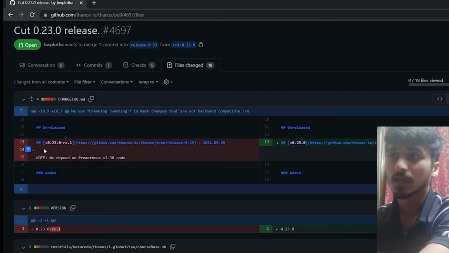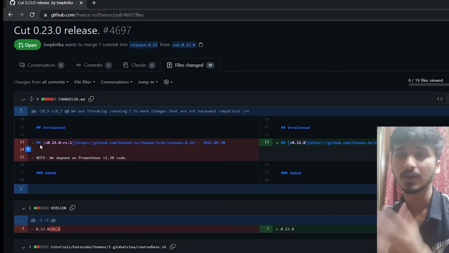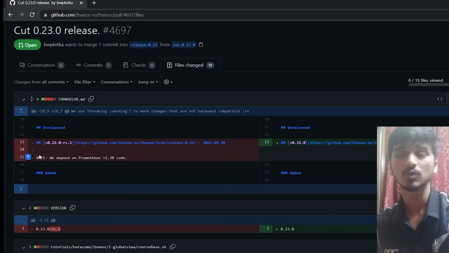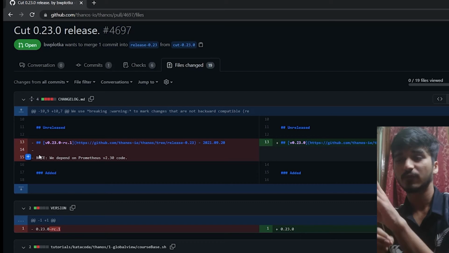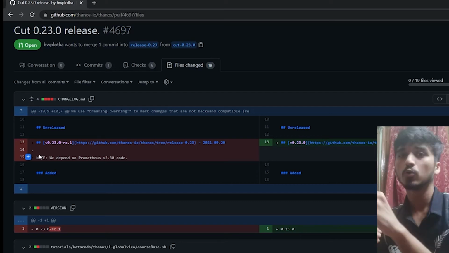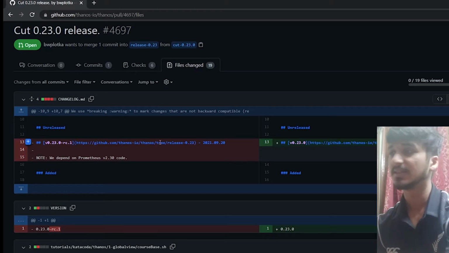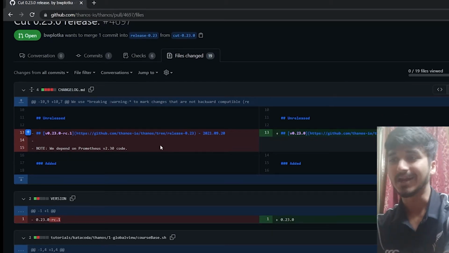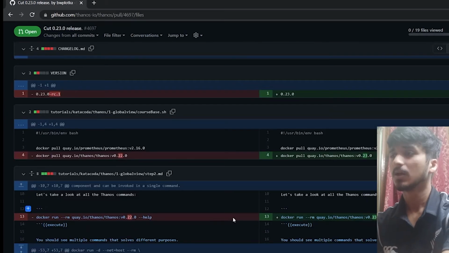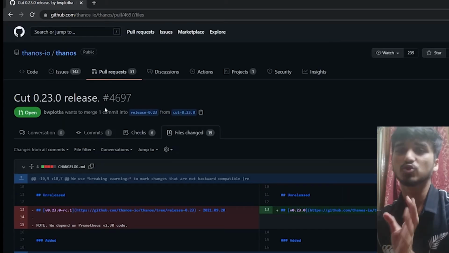Now every line which is in red shows that this line was deleted. These particular lines were deleted by the person who made the pull request. These red lines mean that these lines of code were removed by the person who sent this version to GitHub, right? These green lines mean that these lines were added. So whatever we see here, green means added and red means removed, right? What is push, what is pull, we'll move into that later on. First, this was only to show you what GitHub looks like.